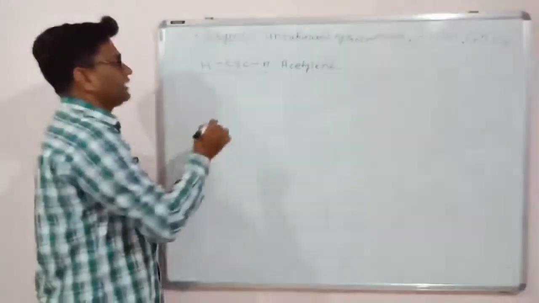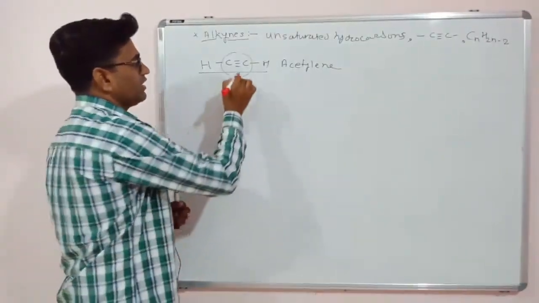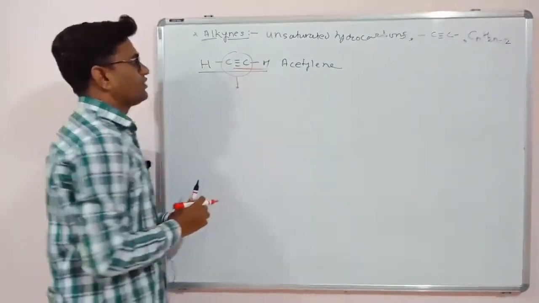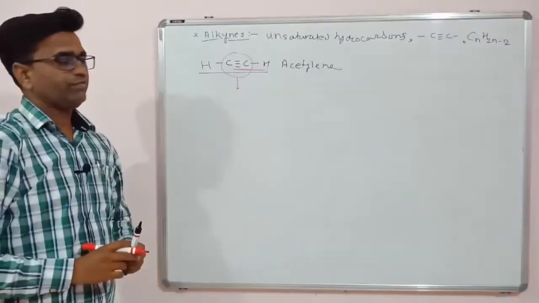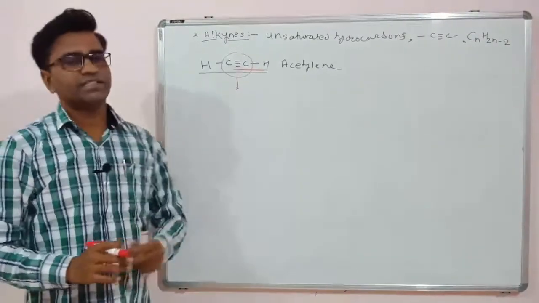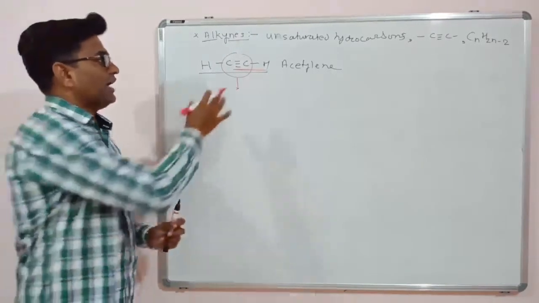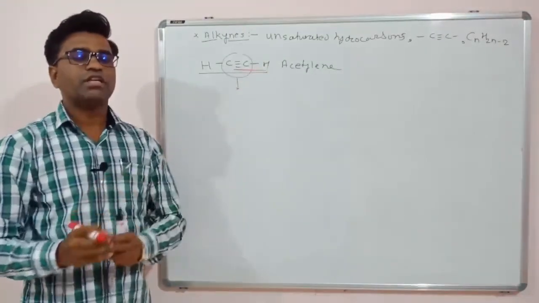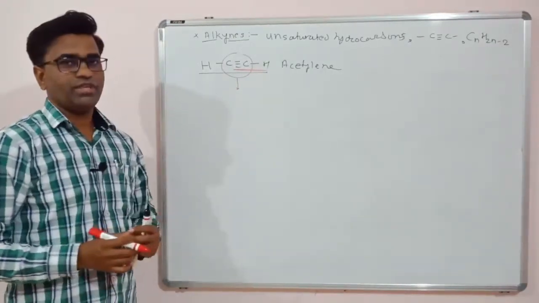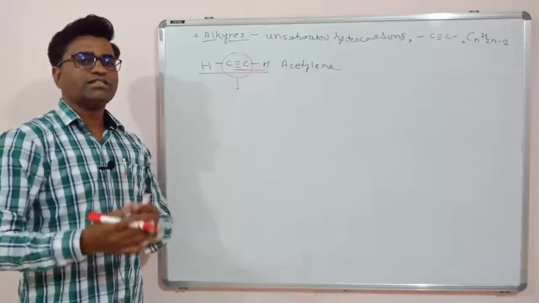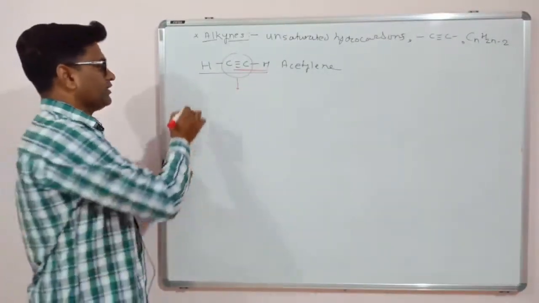Alkynes show most of their reactions because of the carbon-carbon triple bond. Some reactions are because of the CH triple bond CH; this also shows some reactions. Friends, acetylene also shows a homologous series. Acetylene is the smallest alkyne of this homologous series of alkynes. So the remaining alkynes are considered as derivatives of acetylene. Now we'll see the nomenclature.